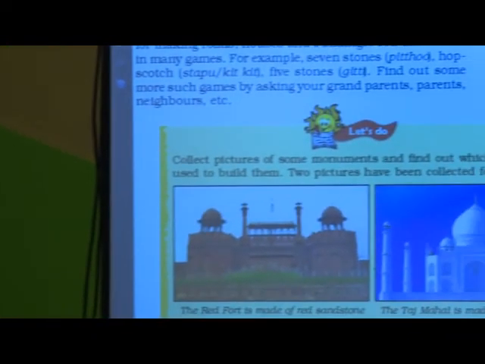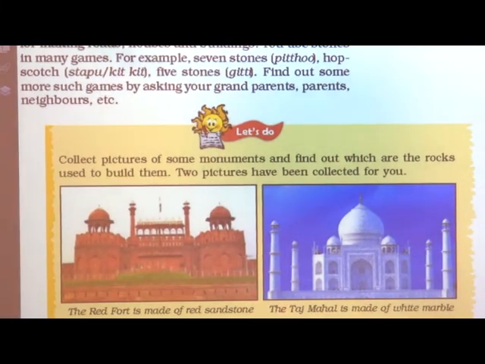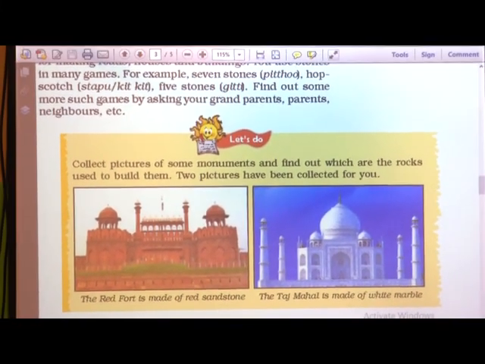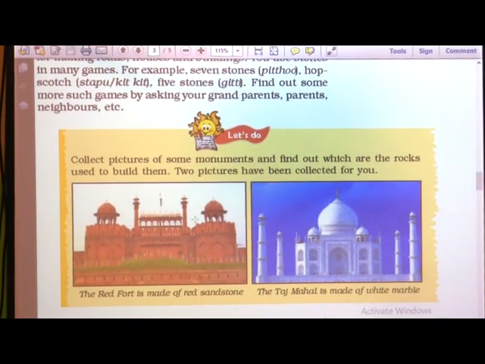Also children, you must have noticed that there are different colors of stones, different texture, different size, isn't it? You can see in the textbook also, here I will show you the picture. Okay, this is the Red Fort made from red sandstone.